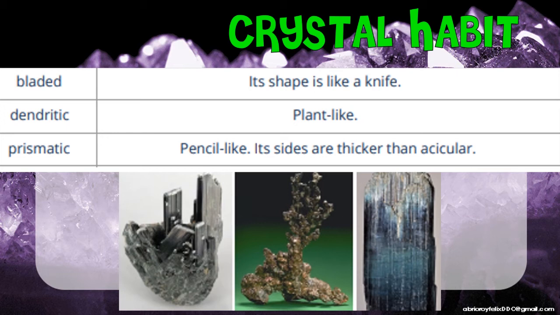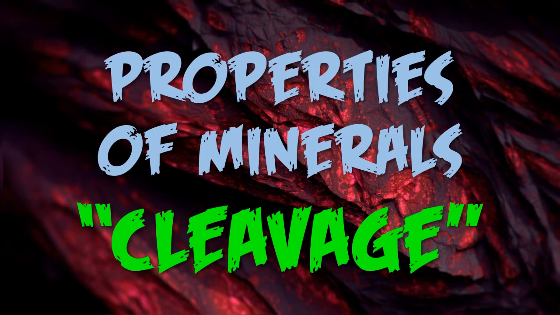The next property of minerals that we're going to discuss is cleavage. Dito na po papasok kung bakit may mga pa-rated SPG si Sir sa simula kanina sa start ng ating lesson. So, may pa-SPG tayo dito sa cleavage. Your cleavage is the tendency of some minerals to break along flat surfaces. These surfaces have the weakest atomic bonding.